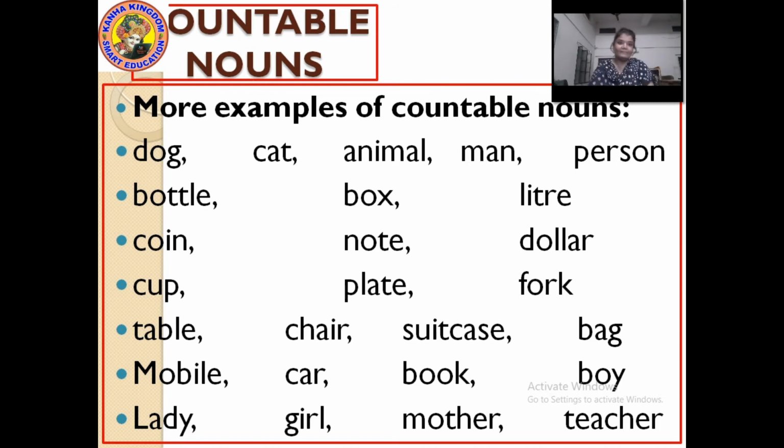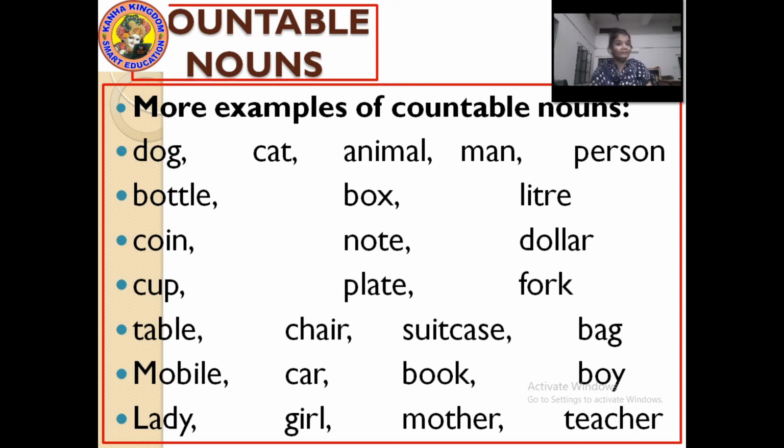One coin, many coins, 4 coins. I like to collect coins. Have you all collected any? Note, yes. I have 2 one-rupee notes. So note and notes, it can be said in this way.